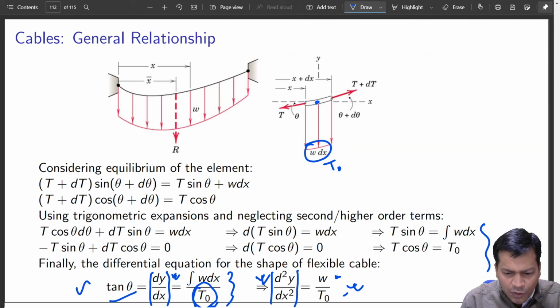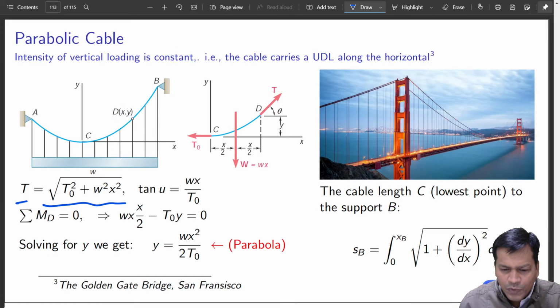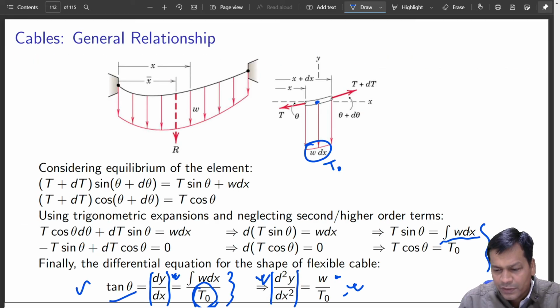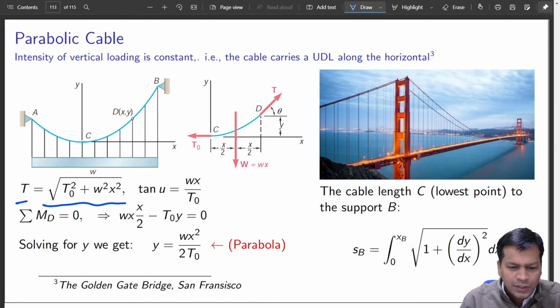So that comes from W dx, if W is uniform throughout. If W is uniform throughout, it can quickly be extracted out of this. So that gives me W into X, if W is uniform. So this time it is T, and that comes out to be this. Again dividing those, you should get this.